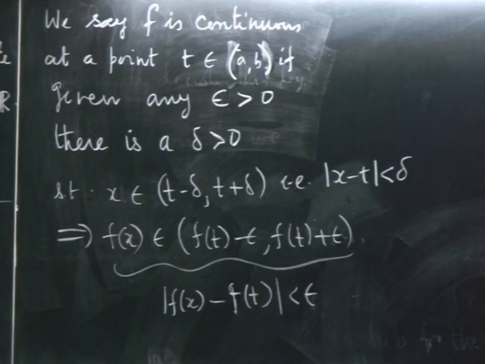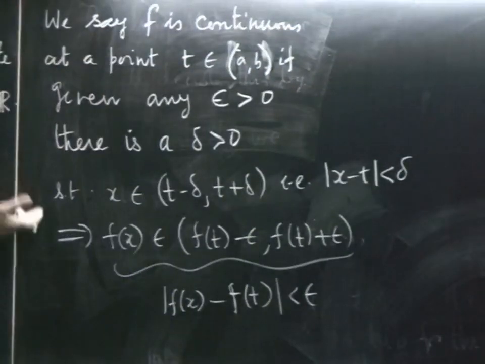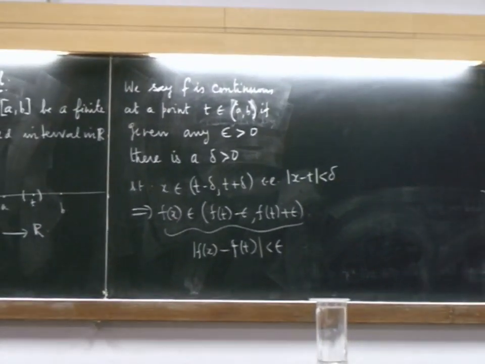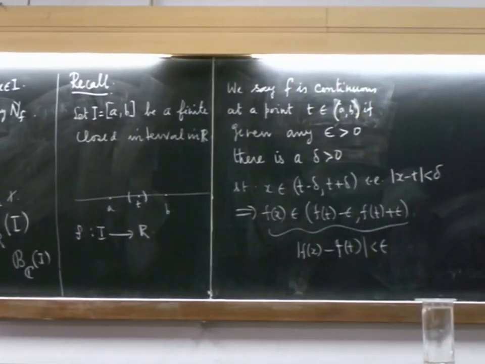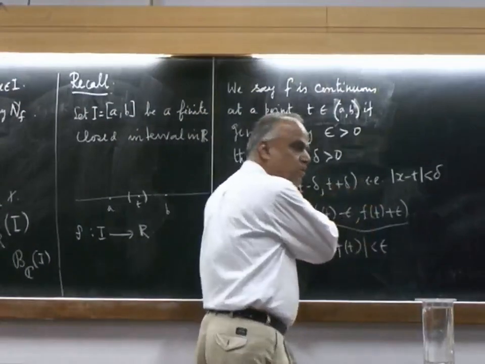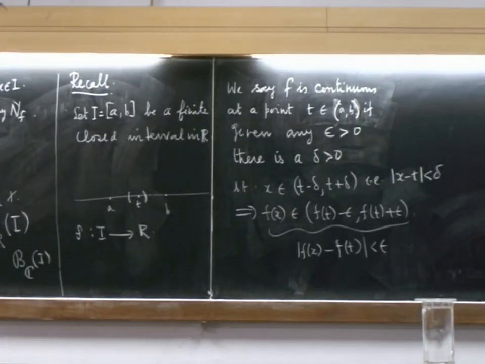Now, at the end points, what should I do? If I am here, I can't talk about to the right. So, I will take only the points between b minus delta to b. On this side, I will consider only from a to a plus delta. That is the only difference. So, I have to intersect this with the interval, then it takes care of the whole thing.